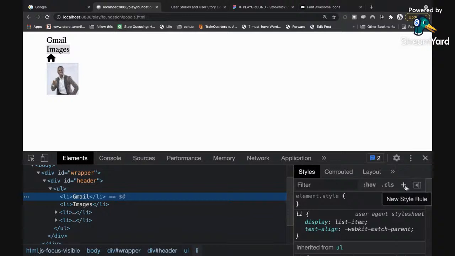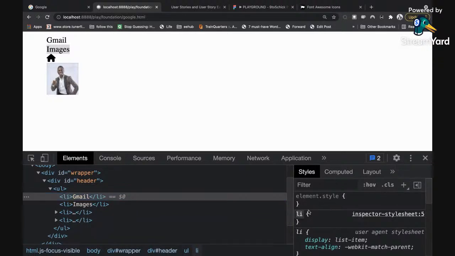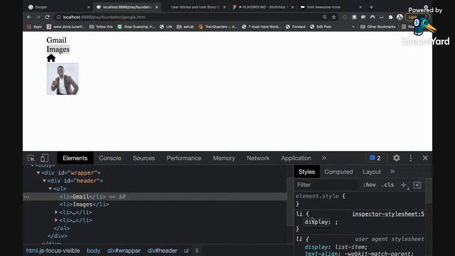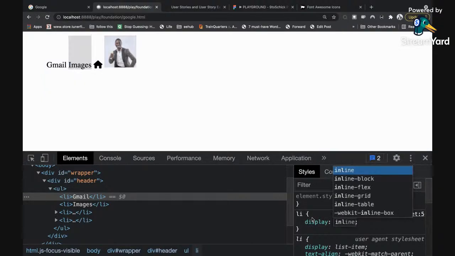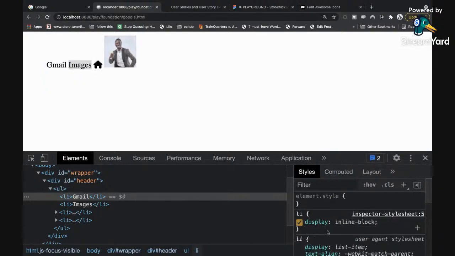So I'm going to click on this plus sign again to trigger the LI selector. Then I'm going to click inside between the curly braces, and I'm going to write display: inline-block. And you see what happens immediately. Once I turn the display to inline-block, all 4 LIs now occupy only the maximum of their content. They're no longer occupying the entire width of the screen. That is the power of inline-block.